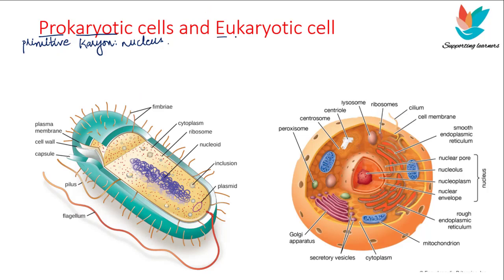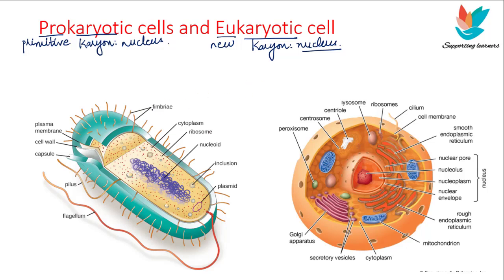Whereas in eukaryotic cells, eu means new and karyon means nucleus. So these cells are comparatively advanced and more complex in their structure and function as compared to the prokaryotic cells. Okay, so prokaryotic cells are primitive cells. They are smaller in size. Although they look the same size here, prokaryotic cells are actually much smaller in size than the eukaryotic cells.